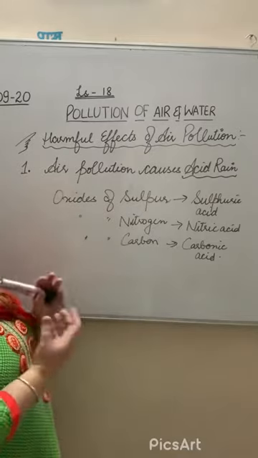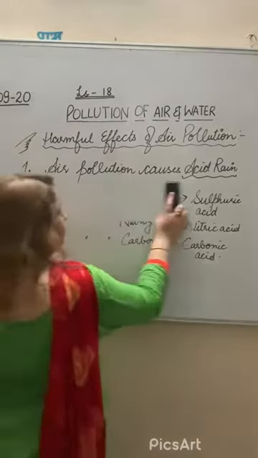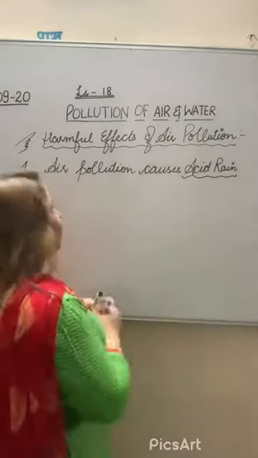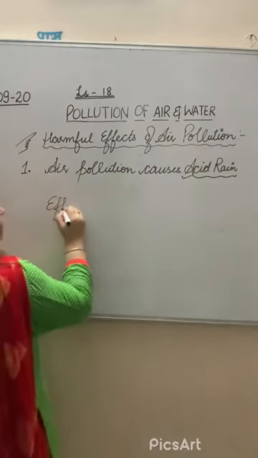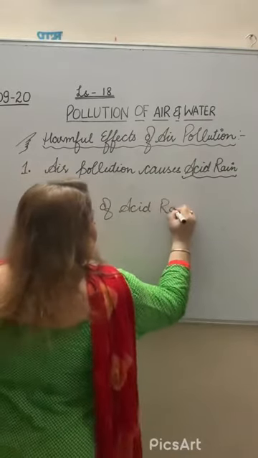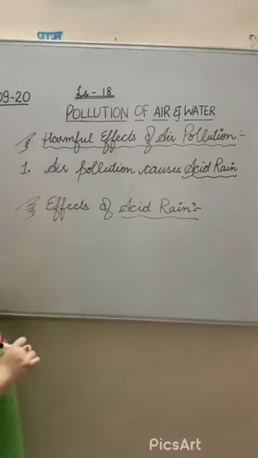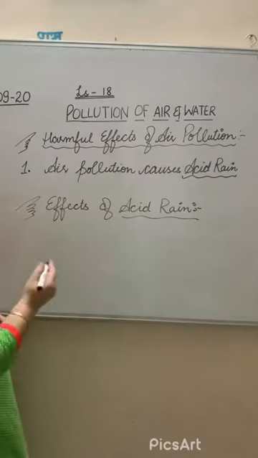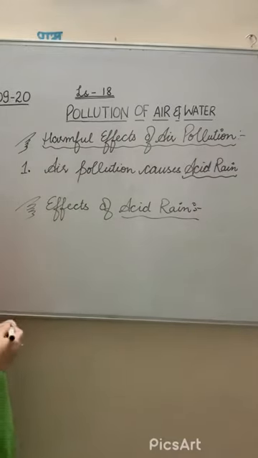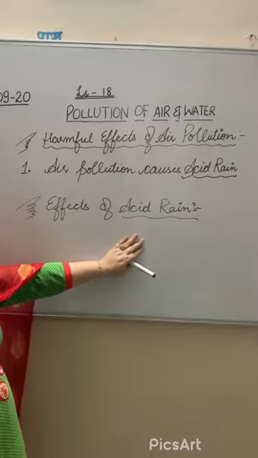What are the different effects of this acid rain? All of you are very much familiar with that also. Effects of acid rain. It affects the living organisms. When acid rain occurs and mixes with river water bodies, it will cause problems. The animals or living organisms living in the water bodies are not able to survive.